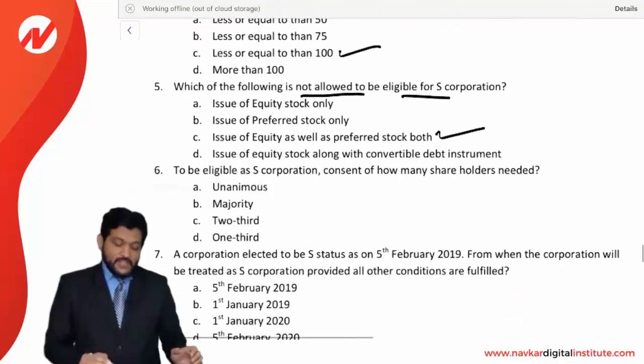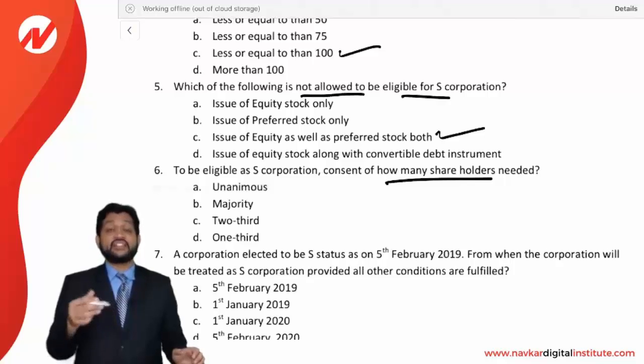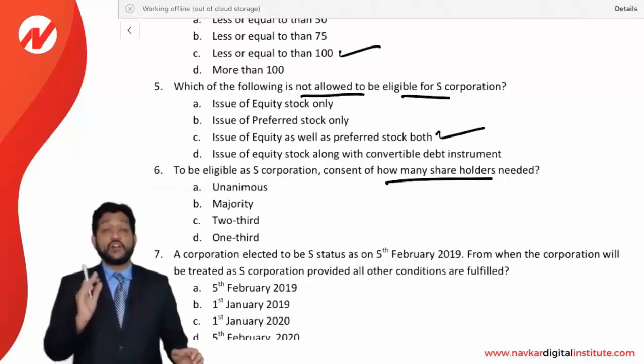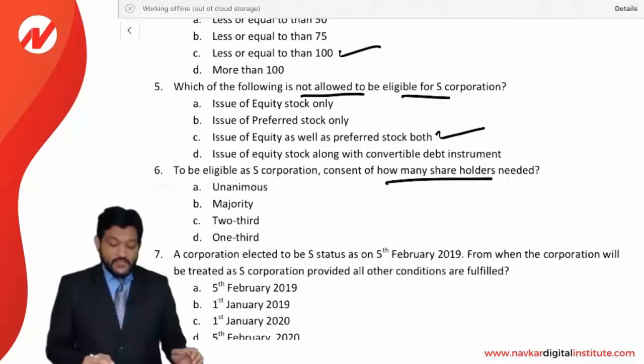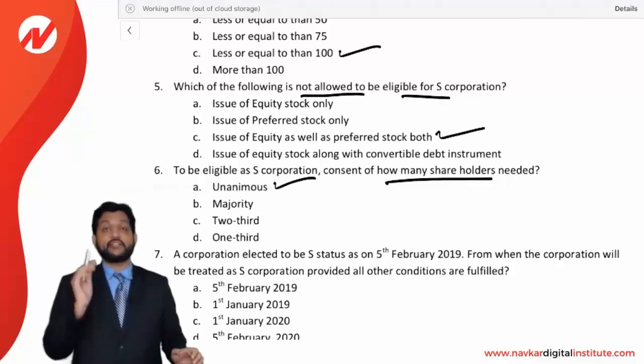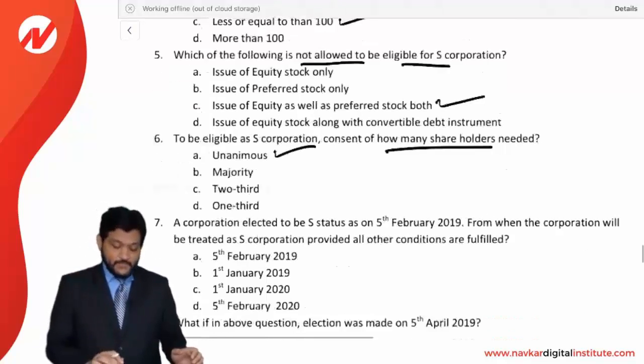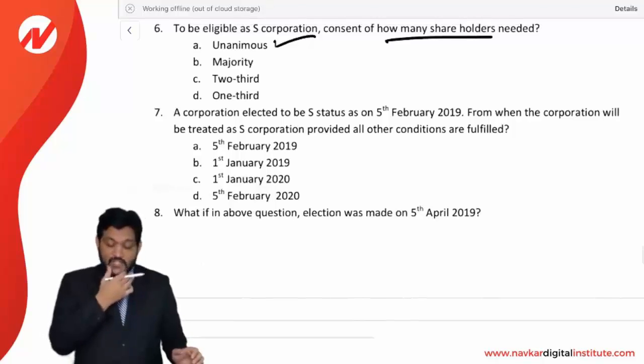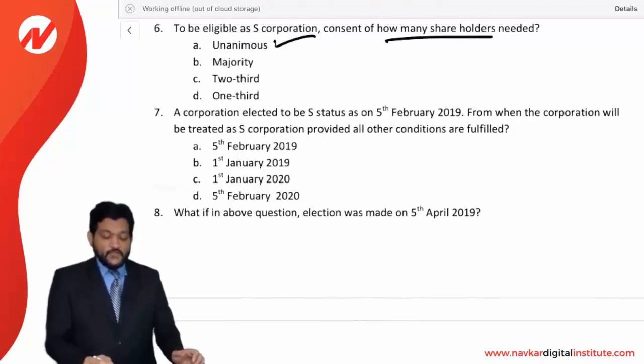To be eligible as a S corporation, the consent of how many shareholders is needed? If you want to elect as a S corporation, consent of how many shareholders will be needed? Friends, unanimous consent is needed. As we have seen, 100% consent is needed. So the answer is A.